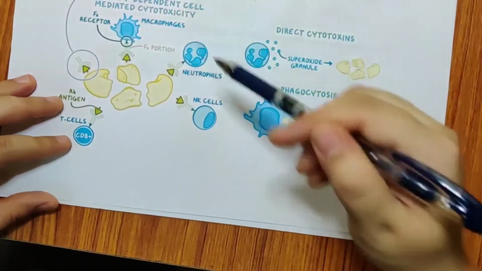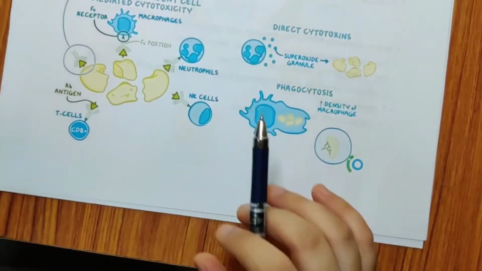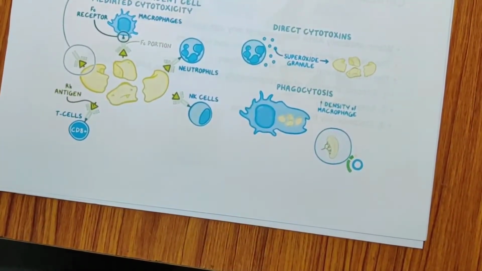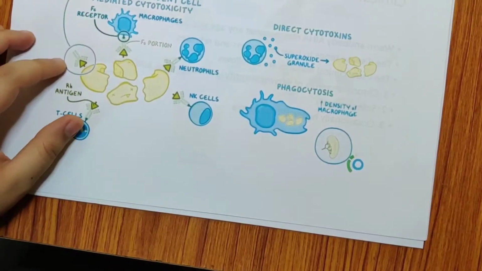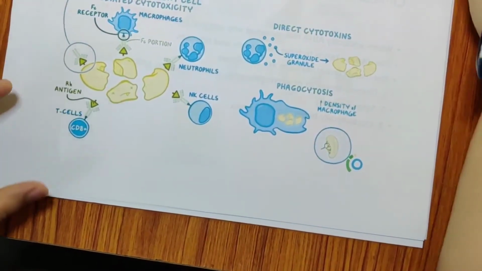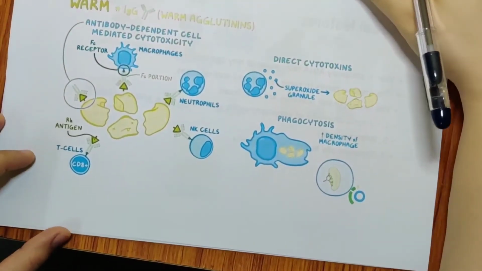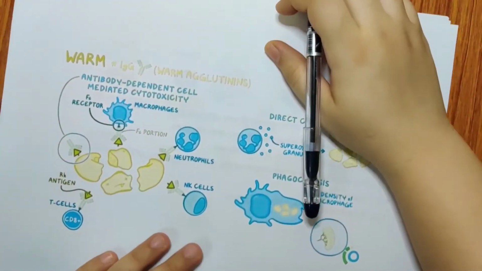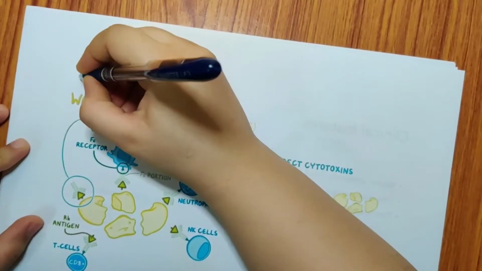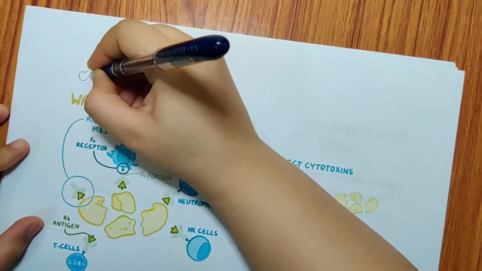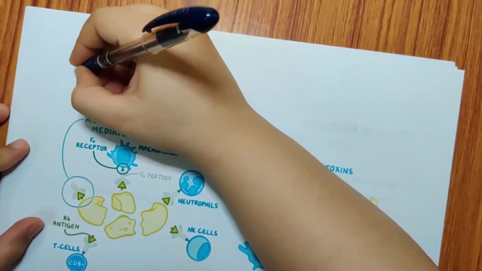So what happens is, if you see a red cell, I'll be drawing over here, you have a red cell. Normally over a red cell you have an antigen.